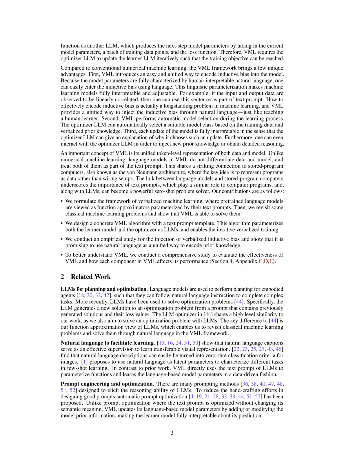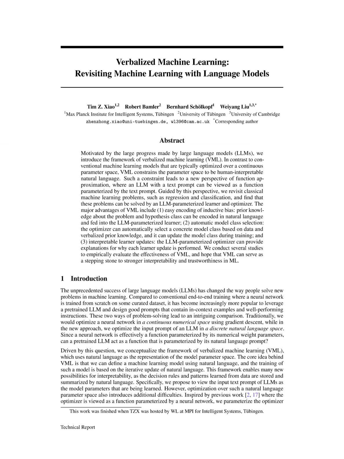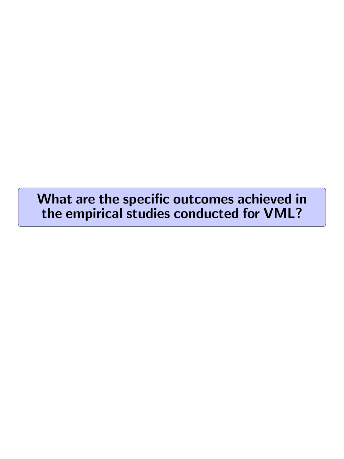The optimizer LLM plays a crucial role in selecting a suitable model class based on the training data and verbalized prior knowledge, providing detailed explanations for each update and allowing for direct interaction to inject new prior knowledge or obtain detailed reasoning. The VML framework benefits from the strong instruction following ability of LLMs, which enhances the performance of the iterative optimization process.